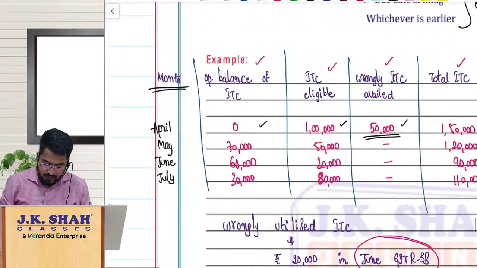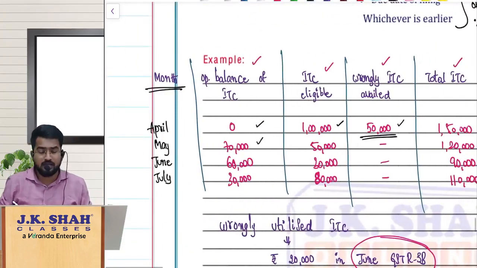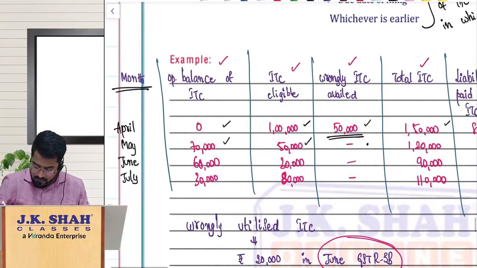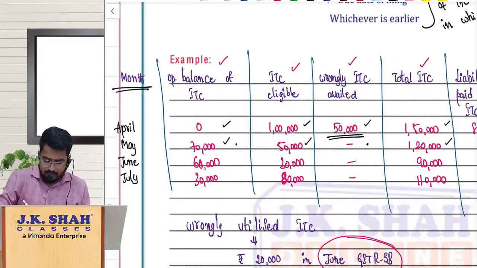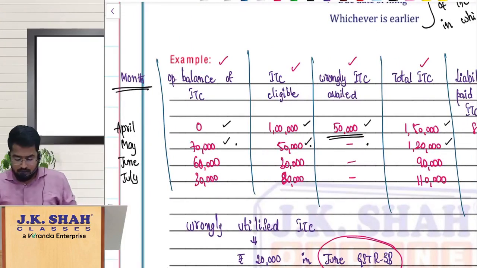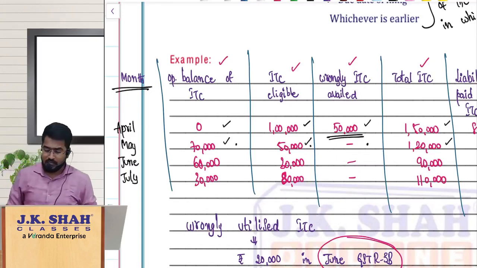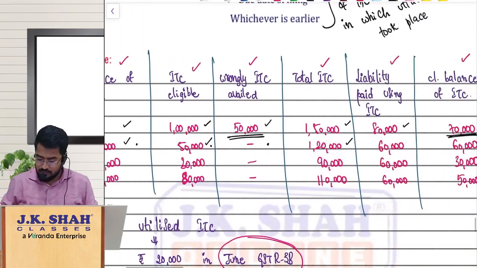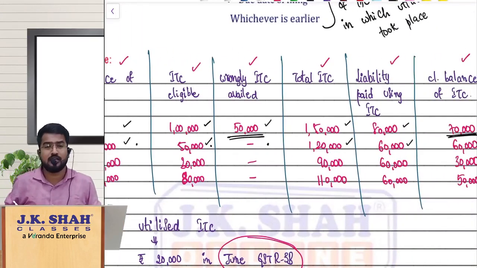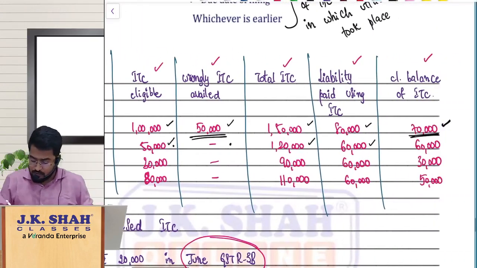Okay, so next month, May, 70,000 will be the opening balance. 50,000 I am eligible for ITC. Wrongly nothing has been availed. Total ITC available is 1,20,000, 70 plus 50. Now using this 1,20,000, I am discharging 60,000 liability. Closing balance is again 60,000 only.